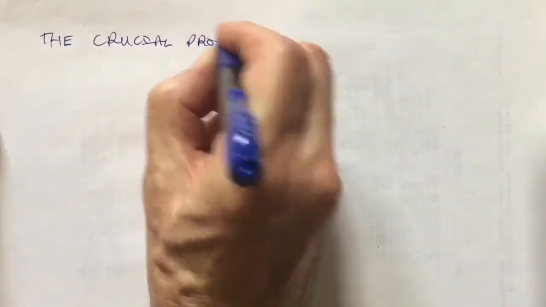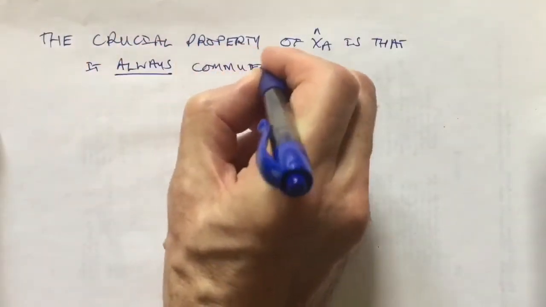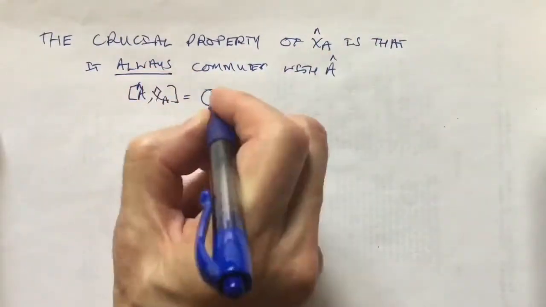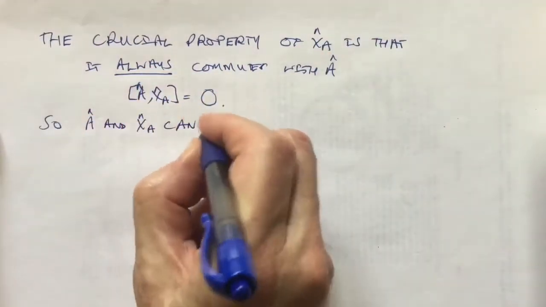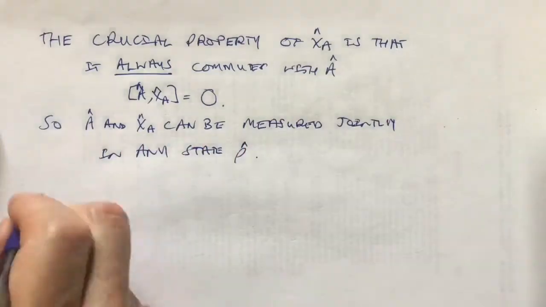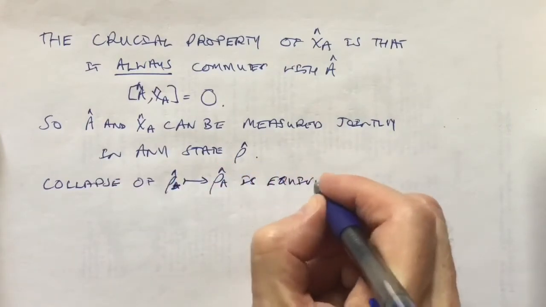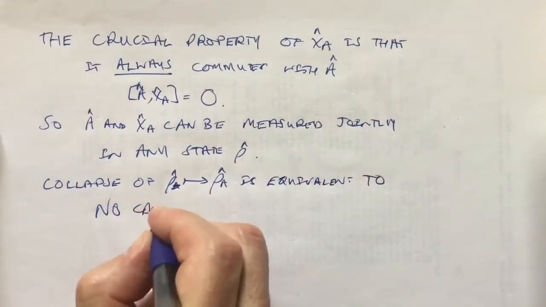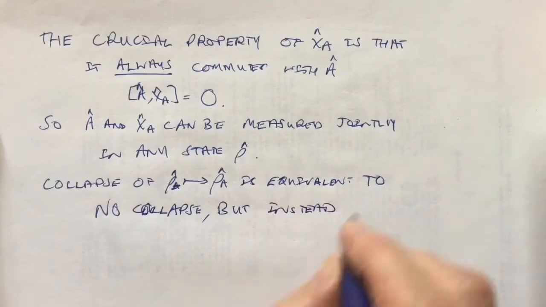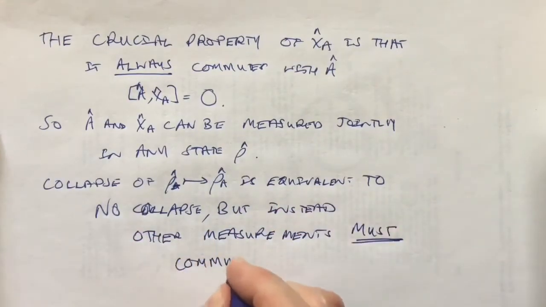The crucial property of the Lüders transformed measurement is that it always commutes with the measurement used to generate it. So the two measurements can be measured jointly in any state at all. Collapse of the state is equivalent to no collapse at all, but instead all the measurements must commute with each other.